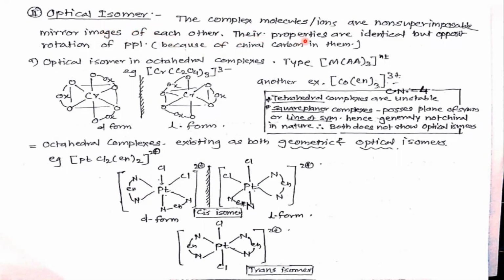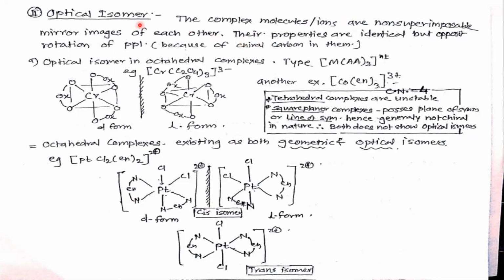Their properties are identical but they rotate the plane polarized light in opposite directions because of the chirality present in them. About this chirality and non-superimposable, these terms we have already studied in halogen derivatives of alkanes and arenes.